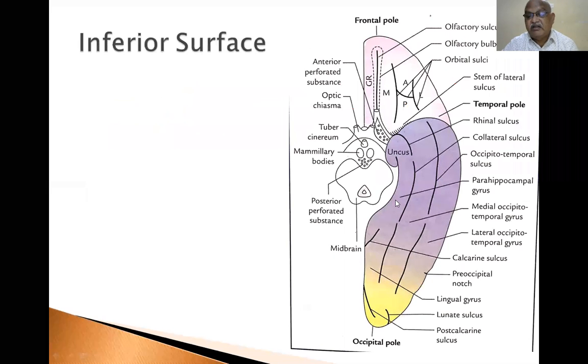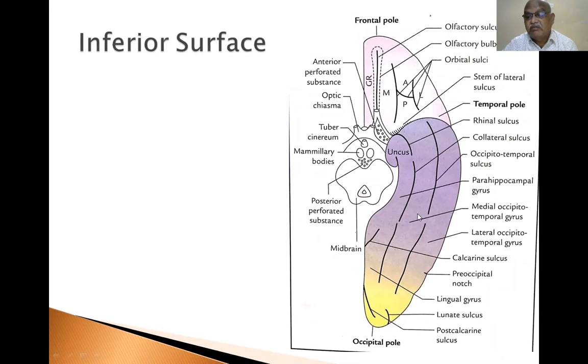How are they divided? Parahippocampal gyrus, medial occipitotemporal gyrus, lateral occipitotemporal gyrus. Because the hippocampal area is present here, it is called the parahippocampal gyrus. So this is the extension of the calcarine sulcus on the medial side.